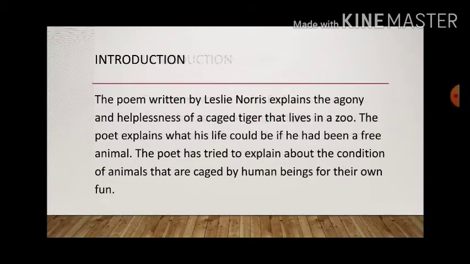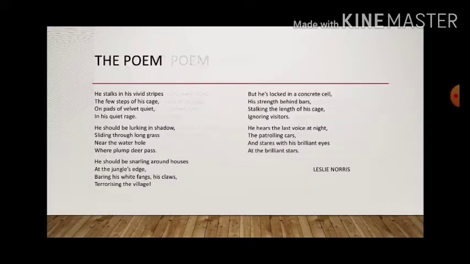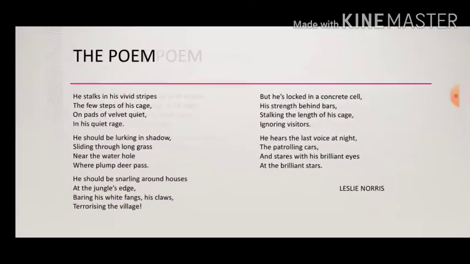The poem written by Leslie Norris explains the agony and helplessness of a caged tiger that lives in a zoo. The poet explains what his life could be if he had been a free animal. The poet has tried to explain the condition of animals that are caged by human beings for their own fun. Now let us see the poetry.